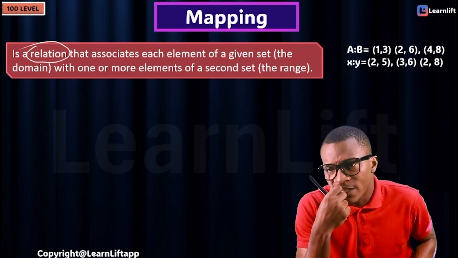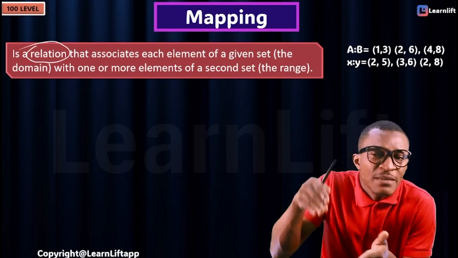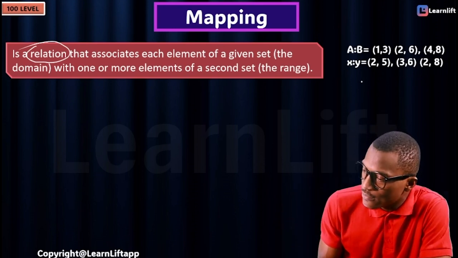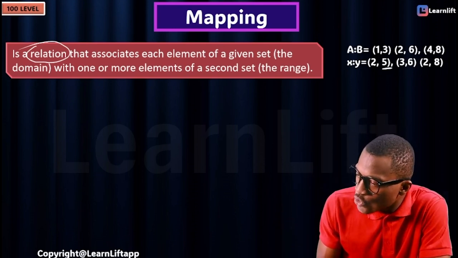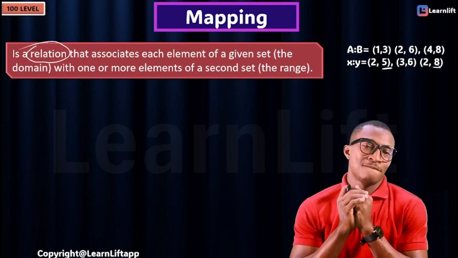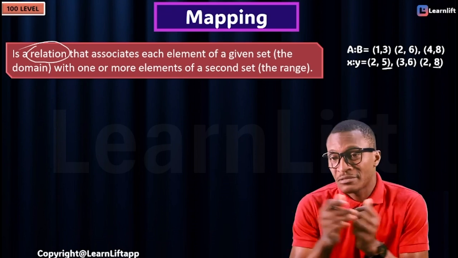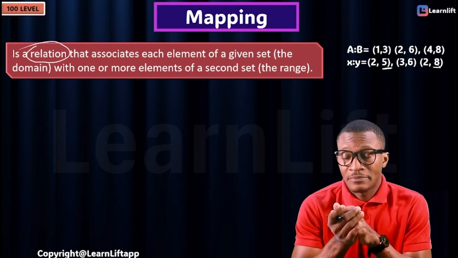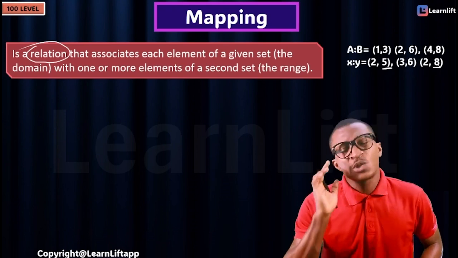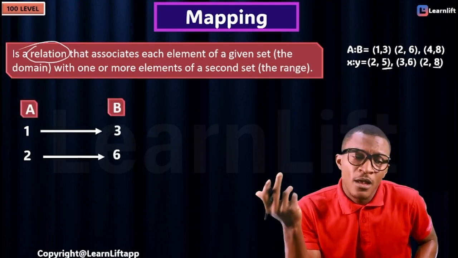Now let's see another set of numbers like this. 2 is paired to 5. 2 is dating 5, 3 is dating 6, and that same 2 that is dating 5 is also dating 8. In mapping, we don't care, as long as you are paired. So if you like, date as many people as you want to date. Some of you are dating enthusiasts. Do you understand? So that's one thing about mapping.